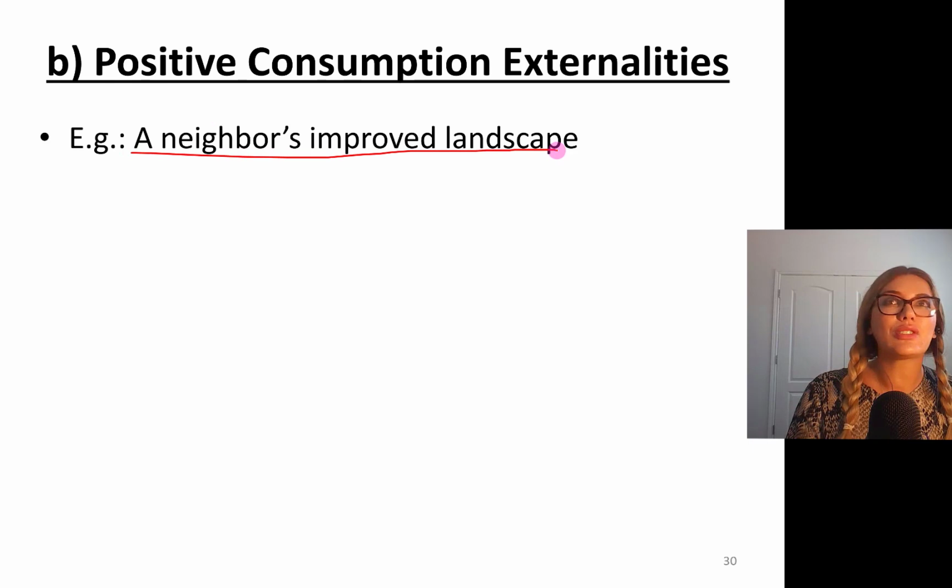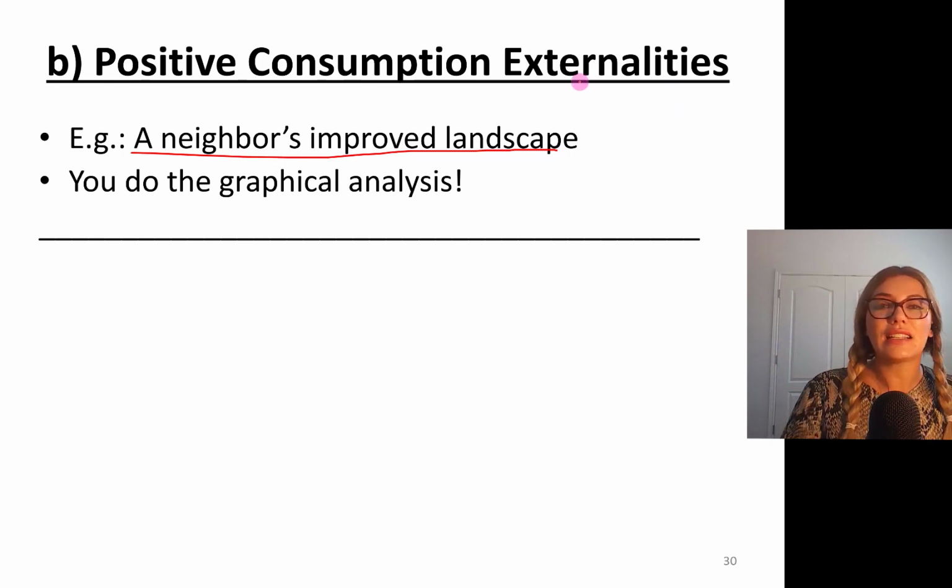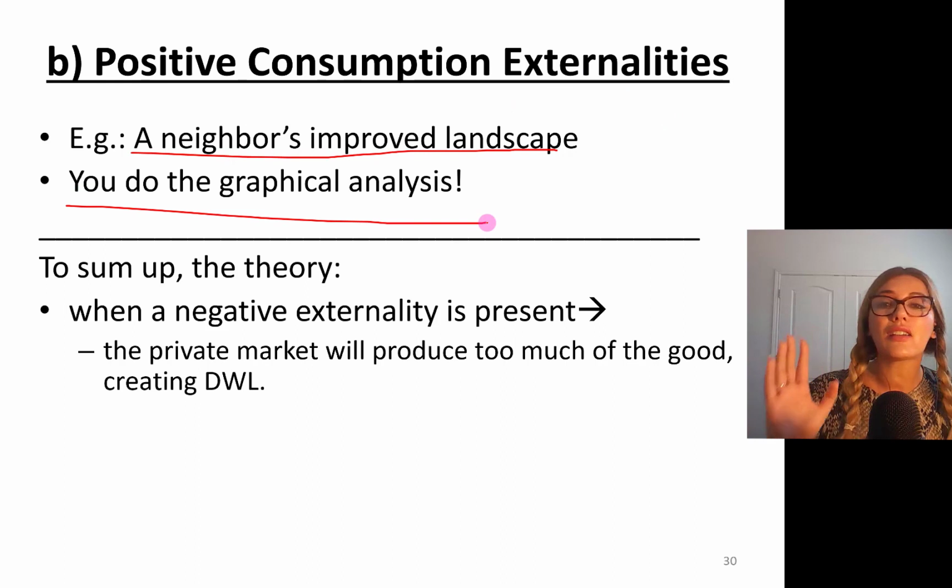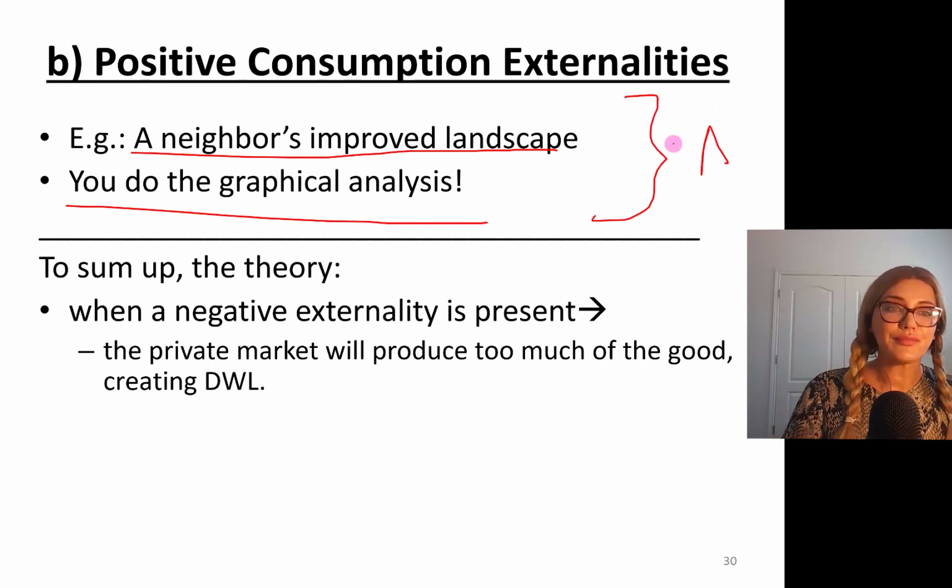The neighbor goes to Lowe's or Home Depot and buys stuff, consumes stuff, and it's a beautiful landscape. You do the graphical analysis just like I showed, all right? This is your job. So make sure to check your answers. Feel free to send it to me if you want me to check it.